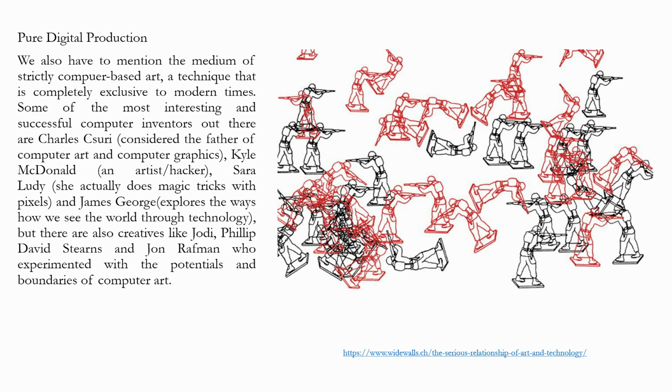But there are also creatives like Jody Phillips, David Stern and John Raffman, who experimented with the potentials and boundaries of computer art. So, I am sure many of you have also tried doing artwork digitally with your own imagination. This is another branch of art now, which is digital art, and this is one such example.